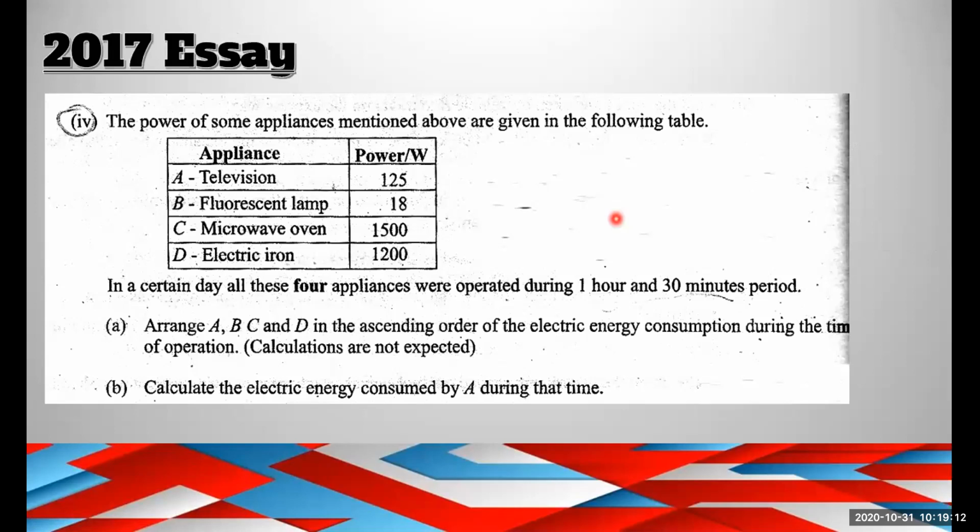This is taken from the 2017 essay. If you write the answer with joules per second, I don't know, according to the marking scheme, they might give marks or they might not. If you write watt, you are in the safe place. Watt and joule are not the same. Joule is used to measure the energy and the work done. The rate of doing work is known as power, and it is measured by watt.